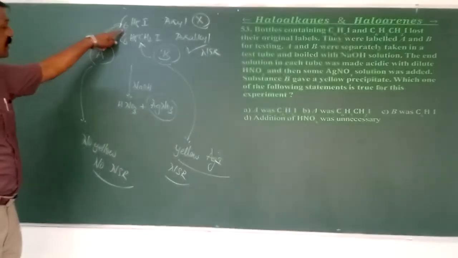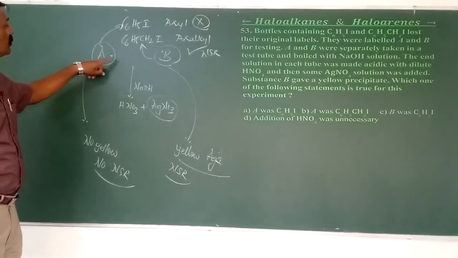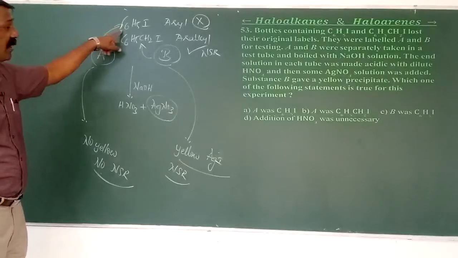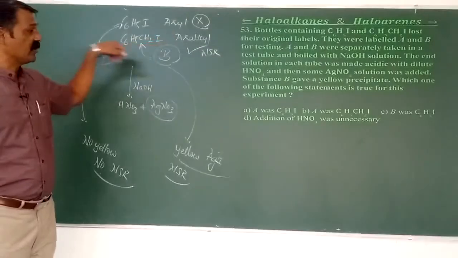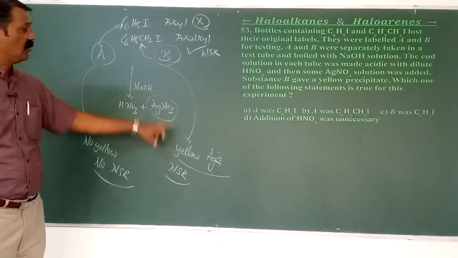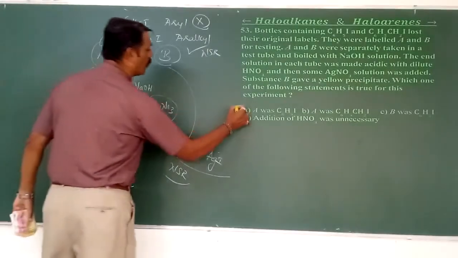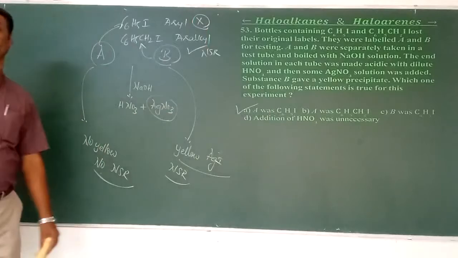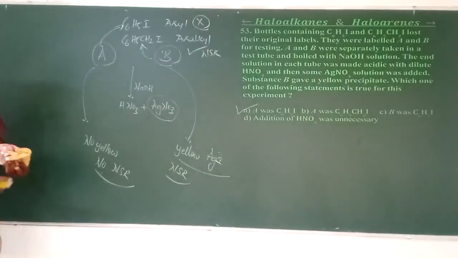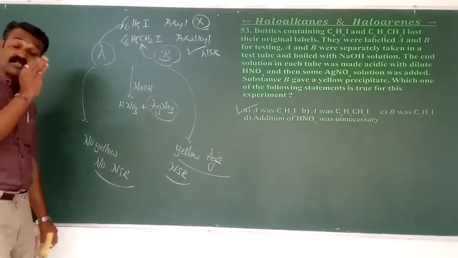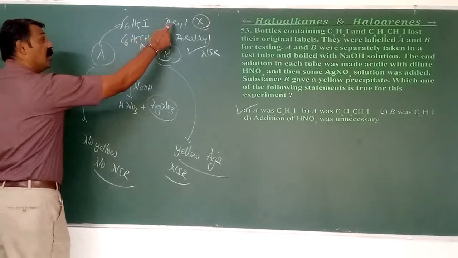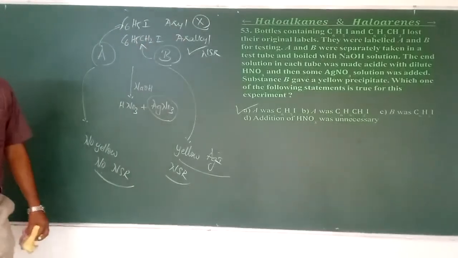So choose this here. A was C6H5I. Sorry, A was C6H5I. I think the first is correct, and B is not this. Addition of HNO3 was unnecessary. Therefore, A we can choose as C6H5I. So that is the difference in the test to distinguish between aryl halides and R-alkyl halides.